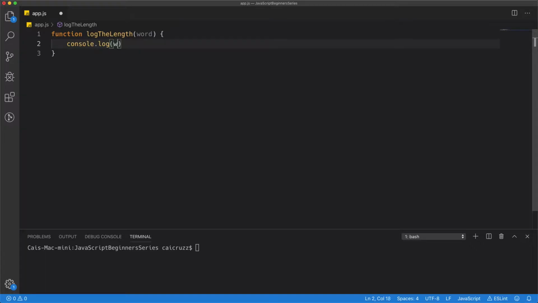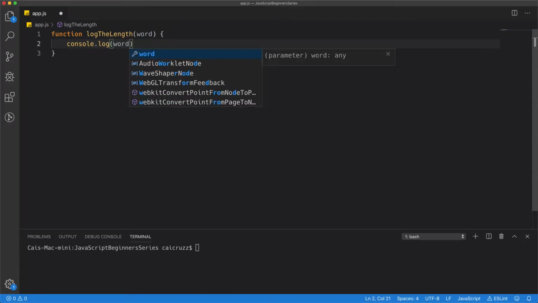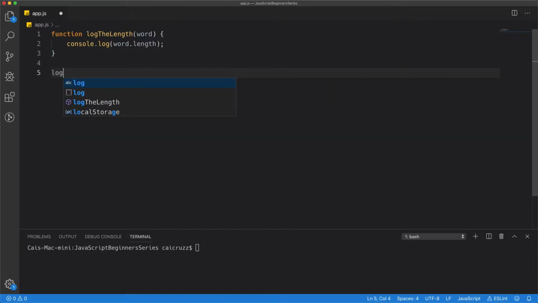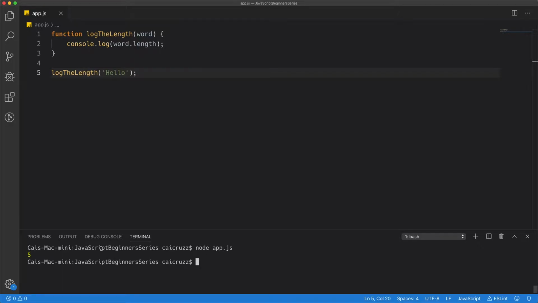So if we go ahead and console log word.length, and then we call our function logLength and pass in a word, for example, hello. Let's execute that. Boom, you get 5. And of course, that's because there are 5 characters in the word hello. We can reuse this and copy paste it. And for example, now you want to know the length of your name.